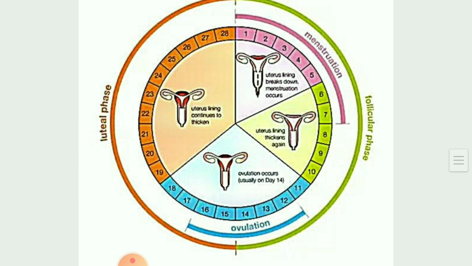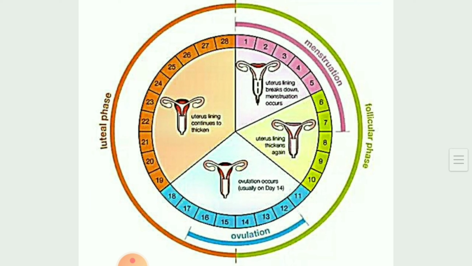Now see children, here are the 4 phases. The first one is your menstrual phase. As I said, it carries an average of 5 days, but in some cases it may be increased, it may last 8 days also. Then the follicular phase is 6 to 10 days, where the walls will be thickened. Then in the ovulation phase, the ovary is preparing itself to develop the ova.